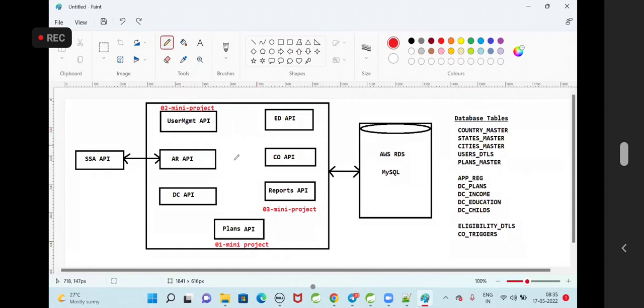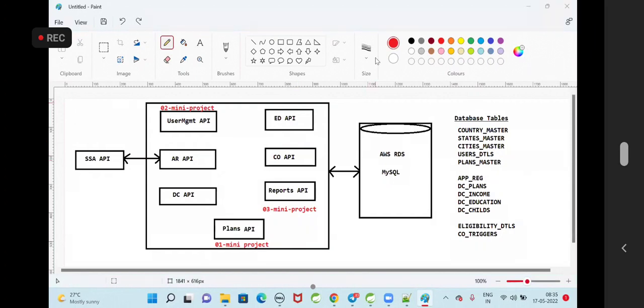So API to API communication is not required, because ED API stores the data into the eligibility table, CO API takes the data from the eligibility table, and reports API takes the data from the eligibility table. So there is no need for ED to CO, CO to report communication. But if at all it is required to communicate from ED API to CO, then by using REST template we can establish this communication. By using web client we can establish this communication.